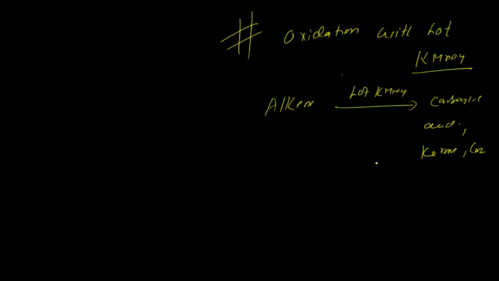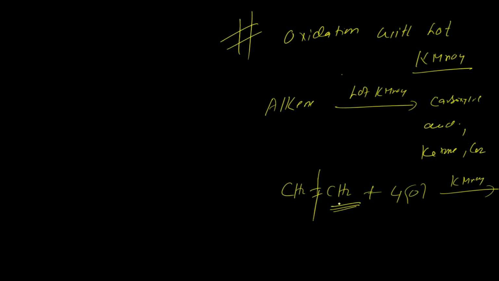So the terminal alkene, what is terminal? Like CH2 double bond CH2. This is the terminal carbon. So in the presence of hot KMnO4 it will always give carbon dioxide and water.